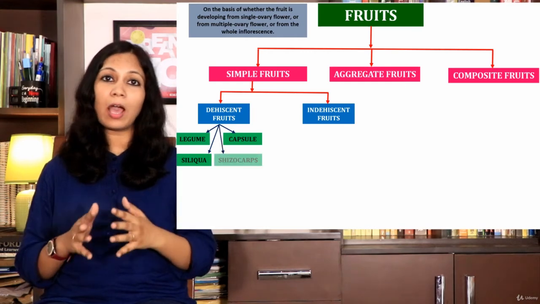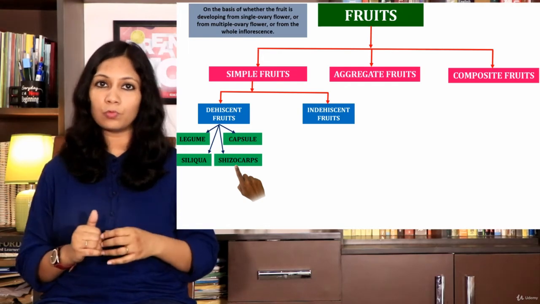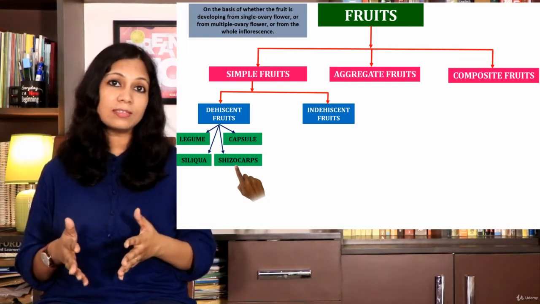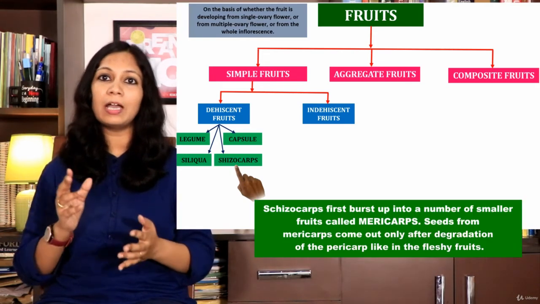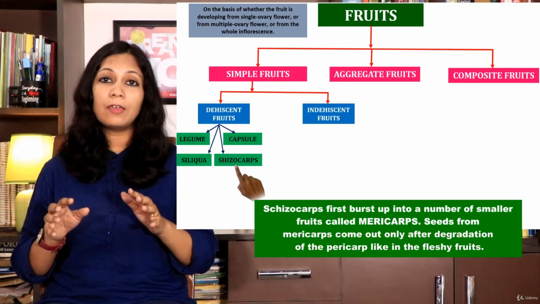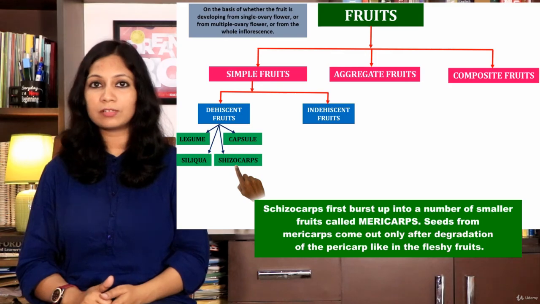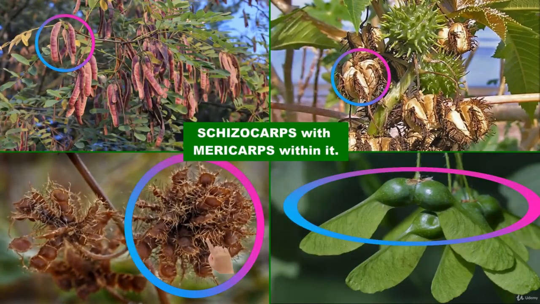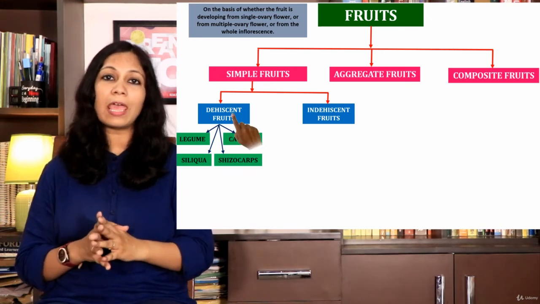The fourth is schizocarps. These types of fruits are intermediate of dehiscent and indehiscent fruits. The reason why I say this is that these fruits first burst up into a number of smaller fruits called mericarps. But these mericarps, which contain one or more seeds, will come out of it only when the pericarp gets degraded, like in the fleshy fruits. Examples of this are mimosa, acacia, maple, castor, etc. So, we have now known the dehiscent simple fruits and their types.